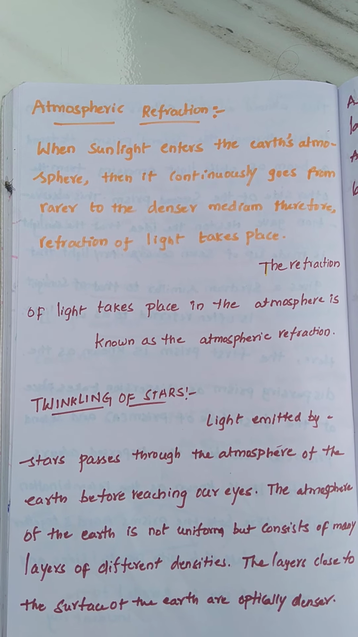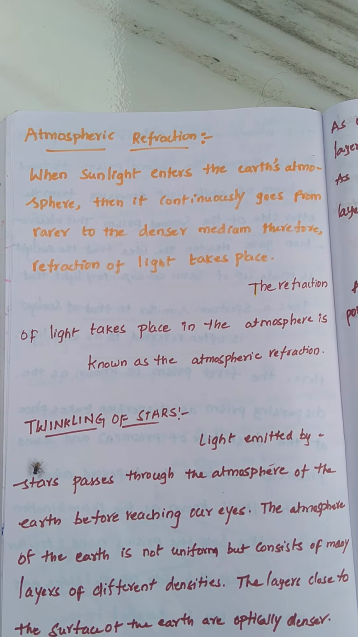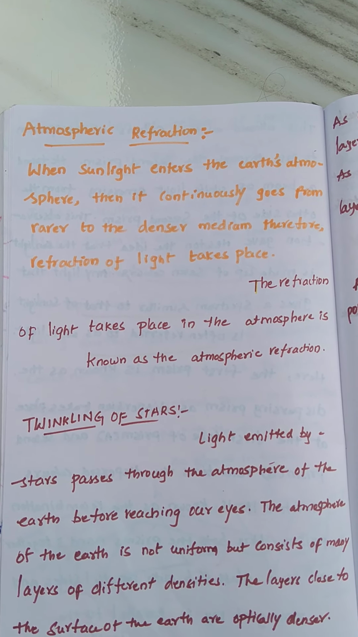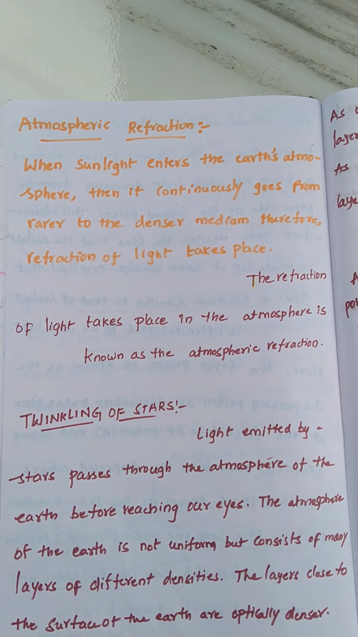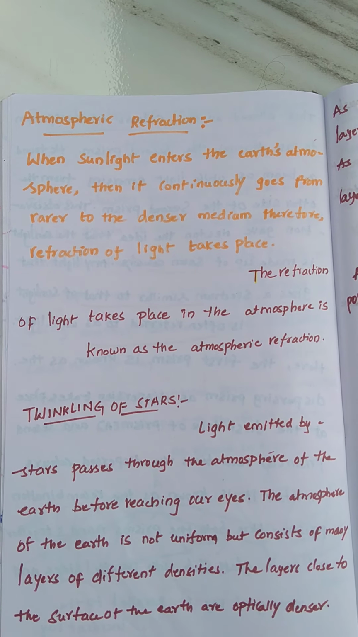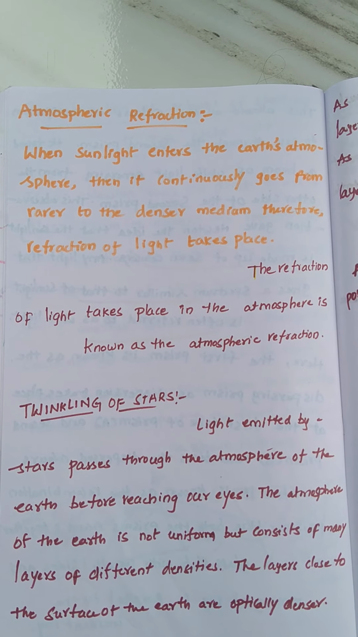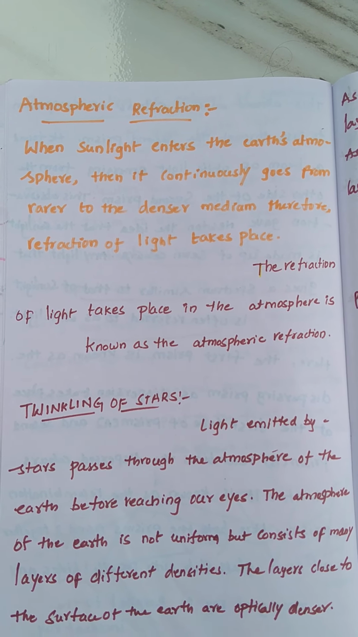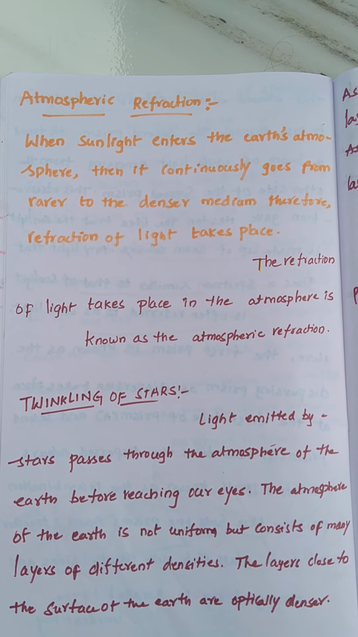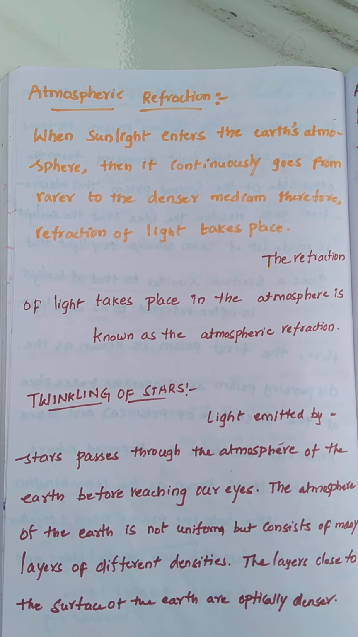So today, we are going to discuss atmospheric refraction, twinkling of stars, advanced sunrise and delayed sunset. Dear students, in the final exams of grade 10, they ask this type of questions only, about atmospheric refraction, twinkling of stars, and advanced sunrise and delayed sunset. So listen carefully to all these points.